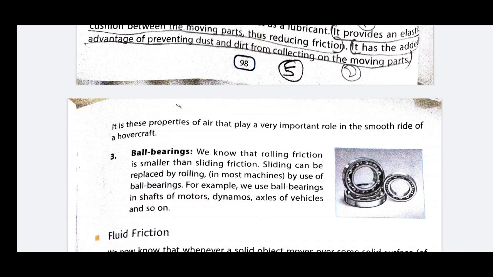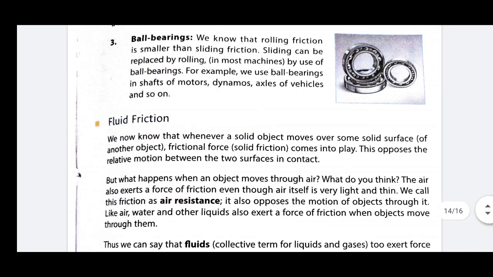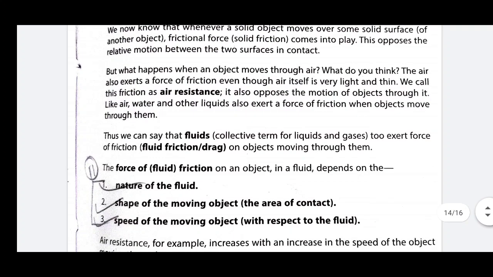Now, fluid friction. Friction exerted by a fluid is known as fluid friction. We know air and liquids are both fluids because they have the tendency to flow.